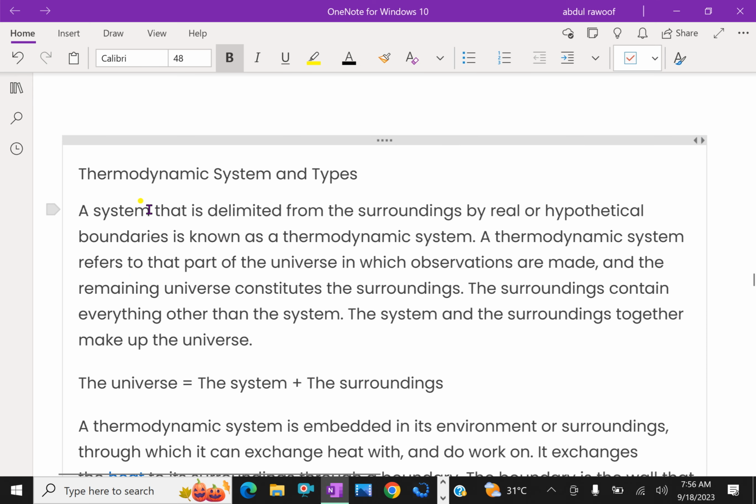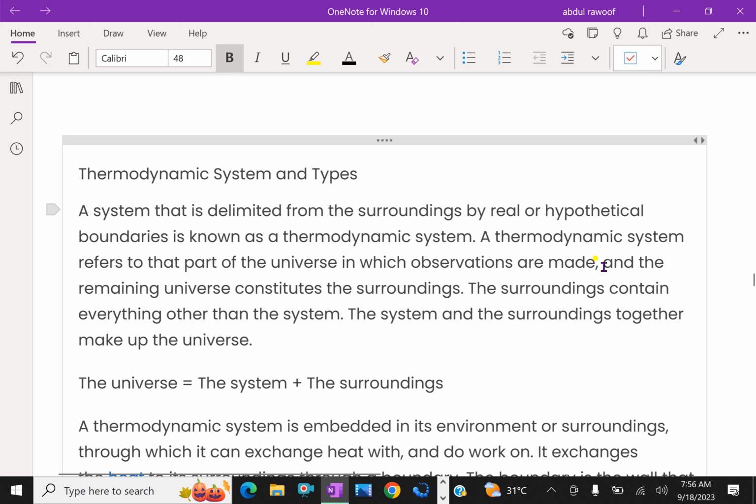Now, further detail about thermodynamic system and its types. A system that is delimited from the surroundings by real or hypothetical boundaries is known as a thermodynamic system.